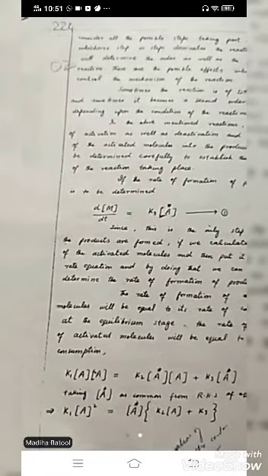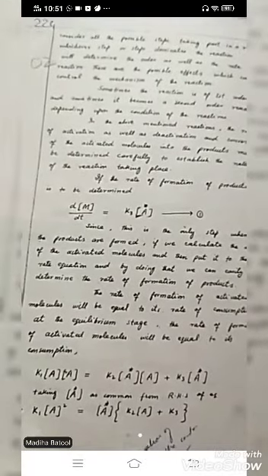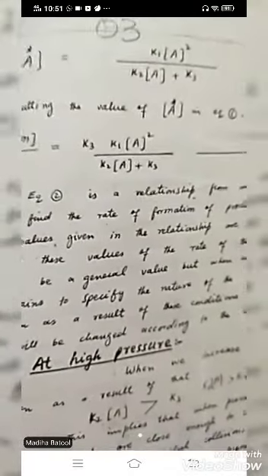We take A star common in this equation. You can see here in this step we take A star common from the equation. Why? Because we want to calculate the A star value. From this equation you can calculate the whole A star value by dividing by the other substituents in the equation.